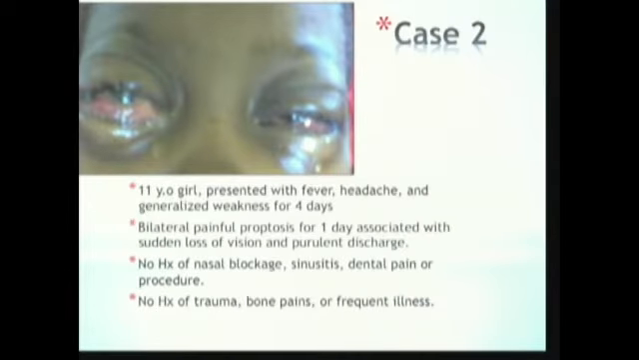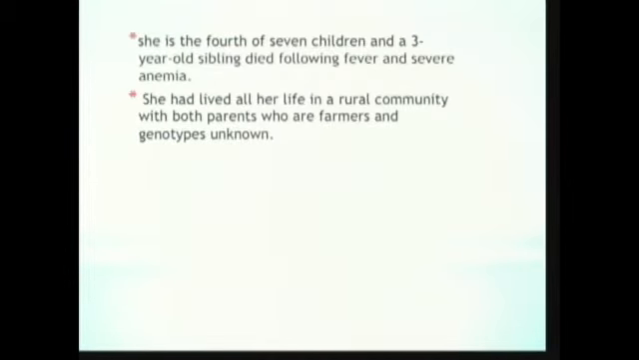She's an 11-year-old girl. She presented with fever, headache, and generalized weakness for 4 days. She had bilateral painful proptosis for 1 day associated with sudden loss of vision and purulent discharge. There was no history of nasal blockage, sinusitis, dental pain, or procedures. No history of trauma, bone pains, or frequent illness. She is the fourth of 7 children, and a 3-year-old sibling died following fever and severe anemia. She had lived in a rural area with farmer parents whose genotypes are not known.